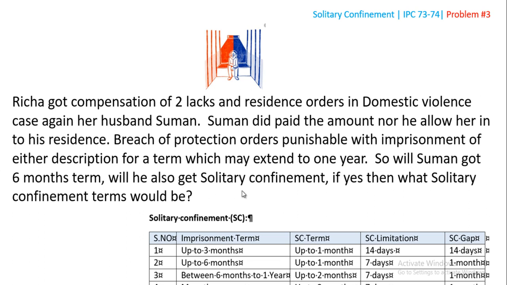So will Suman get 6 months term? Will he also get solitary confinement? If yes, then what is the solitary confinement terms would be? I'll give you 1 second to think about it before you expect me to answer. The question is Suman. So Suman will get 6 months term. Will he also get solitary confinement? If yes, then what is the solitary confinement terms would be?